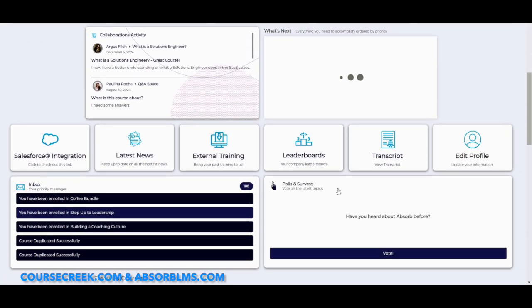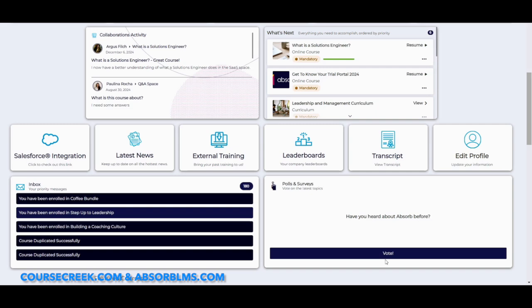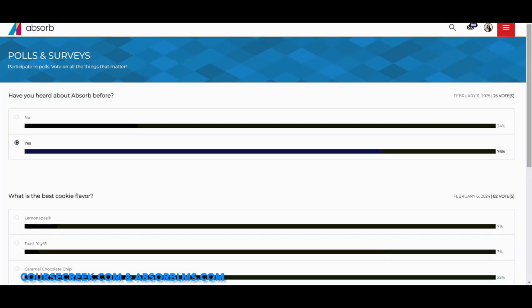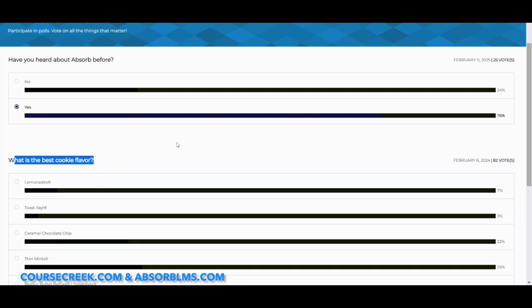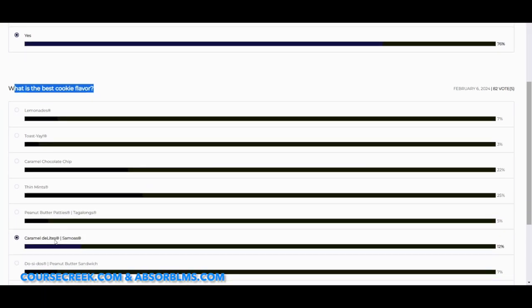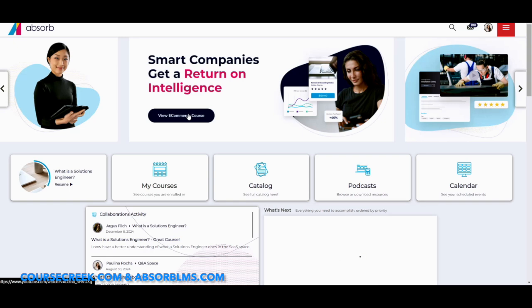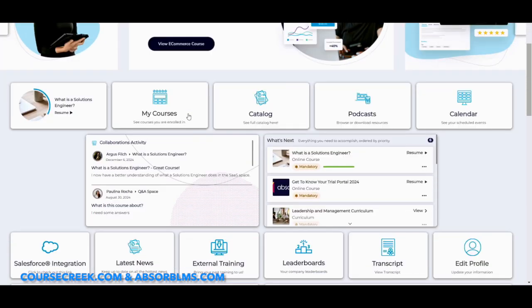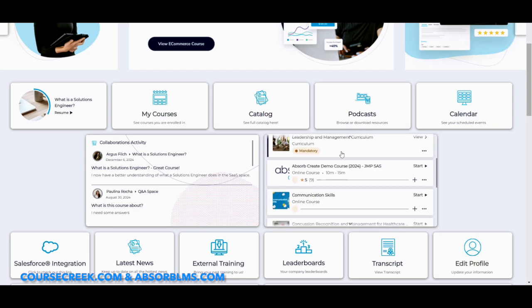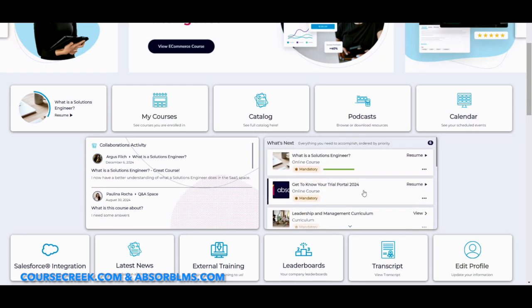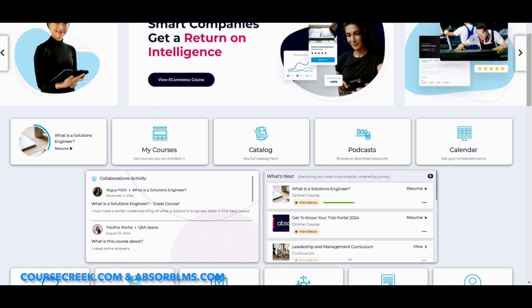We also have these polls and surveys. This is a really fun way to get that quick and easy feedback about the LMS, or something fun like what is the best cookie flavor. And this is saving you time to get that quick feedback rather than making a more robust survey or course feedback. And let's honestly not forget the social element within the LMS. We do have algorithms that feed recommended courses like you'd see on YouTube, but we also have elements that increase that social activity.